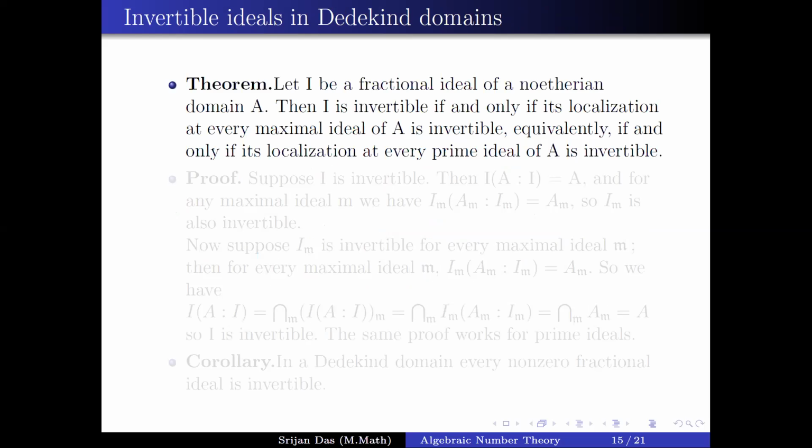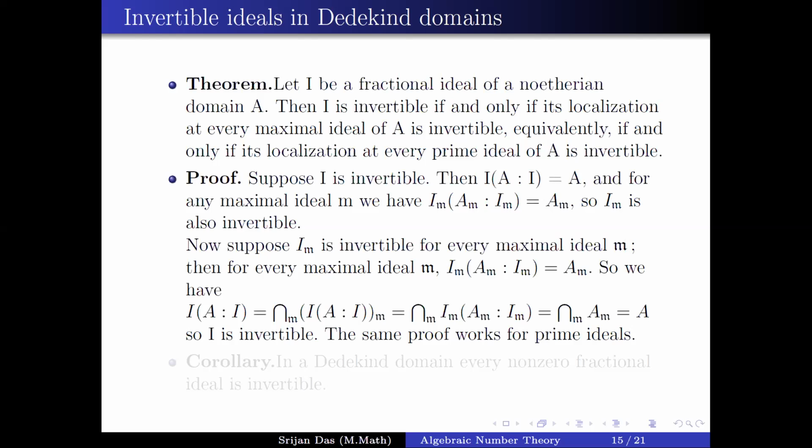Now, one of the most important theorems in this lecture is here: let I be a fractional ideal of a Noetherian domain A. Then I is invertible if and only if its localization at every maximal ideal of A is invertible. Equivalently, if and only if its localization at every prime ideal of A is invertible. We give the proof of this theorem.